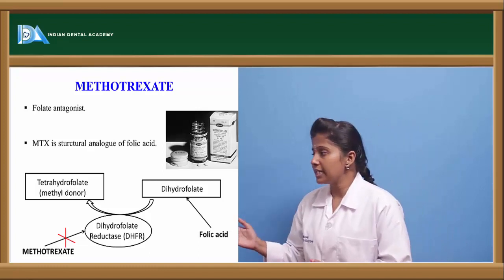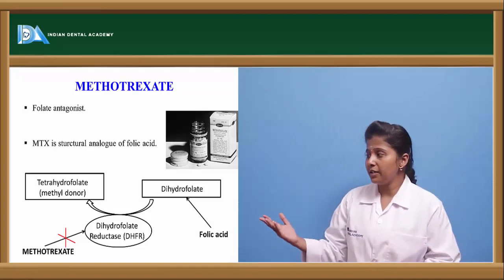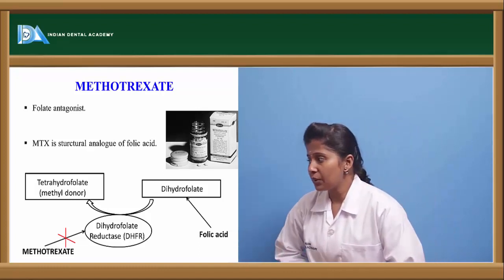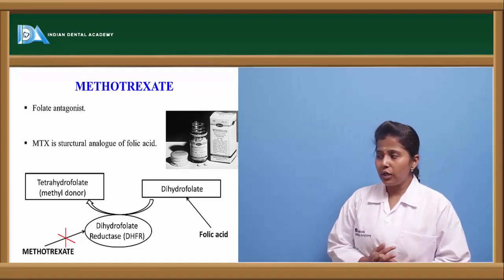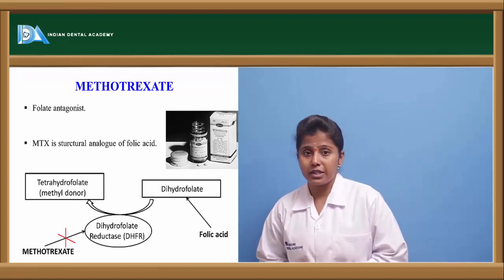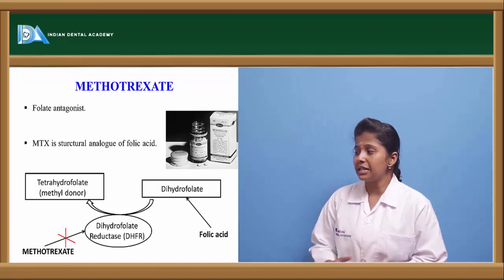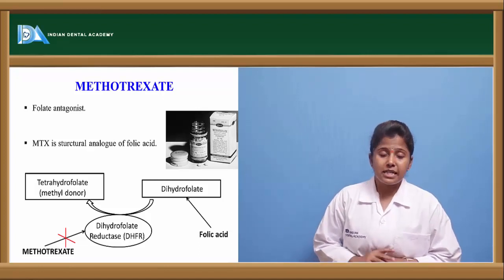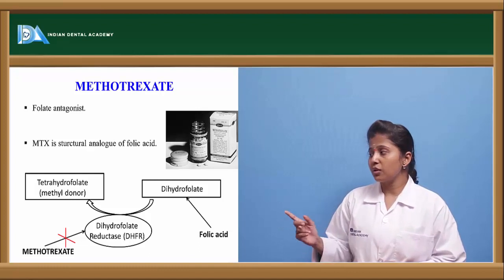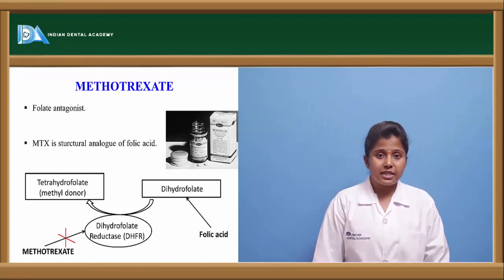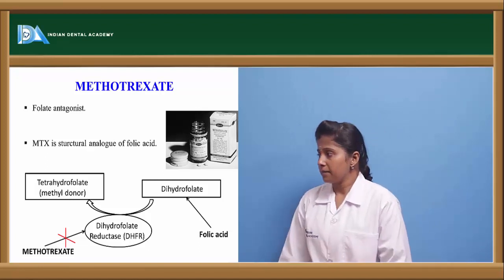The folic acid is converted to dihydrofolate, and dihydrofolate is converted to tetrahydrofolate with the help of an enzyme, dihydrofolate reductase. So this tetrahydrofolate is one of the major important factors in the DNA synthesis. So this enzyme is inhibited by the drug called methotrexate. If this enzyme is inhibited, then the conversion of dihydrofolate to tetrahydrofolate won't take place. Thereby the DNA synthesis is not formed.